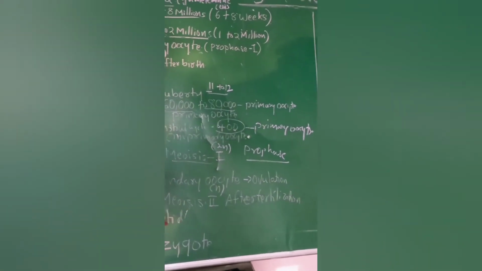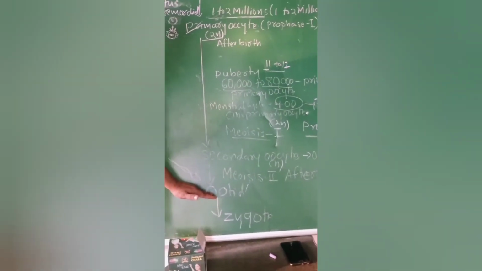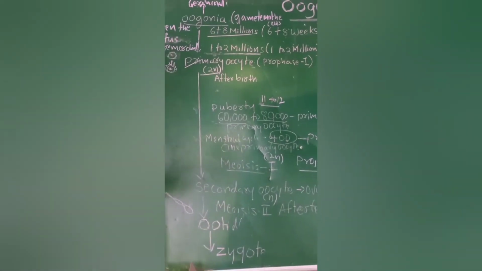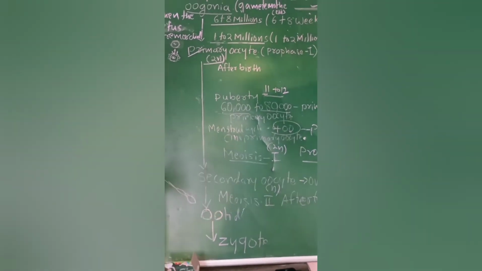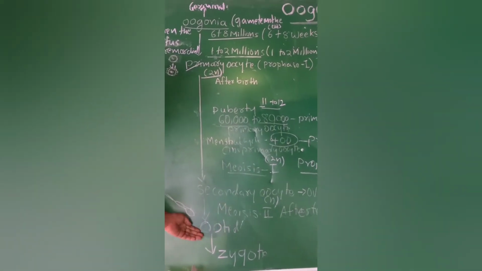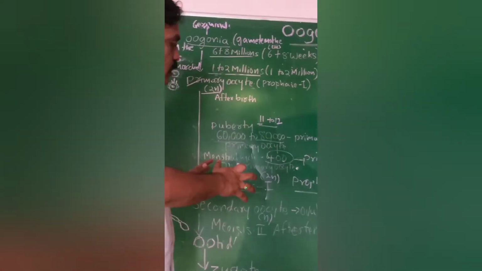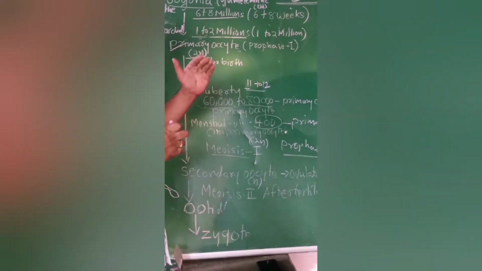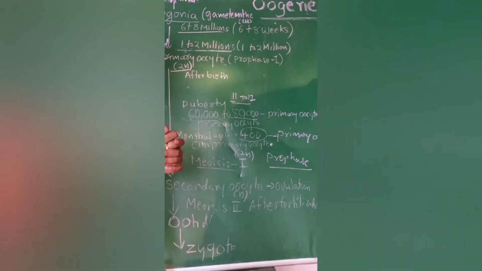In the fallopian tube, when it is fertilized, meiosis 2 is completed and it forms the ootid. The ootid is nothing but the ovum, the mature egg, formed in the fallopian tube. Okay, after it is fertilized with a sperm cell, it will form the zygote. These are the changes that occur: the primary oocyte develops into the secondary oocyte, which develops into the ootid, or we can call it the ovum.